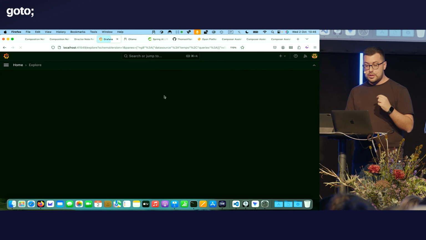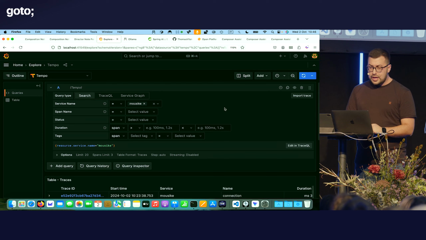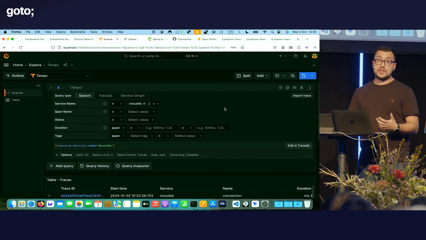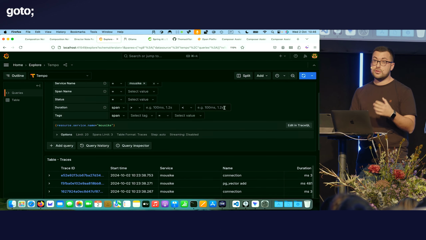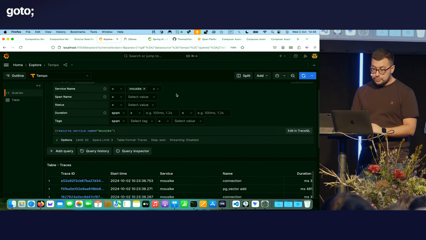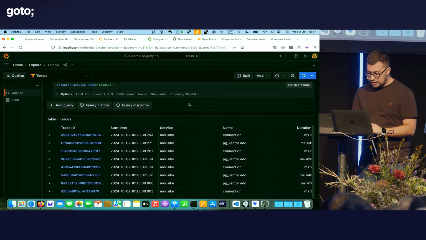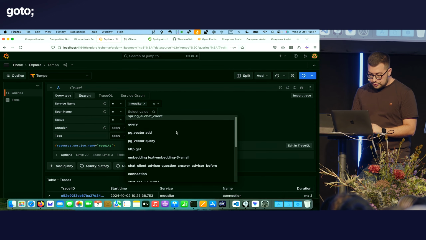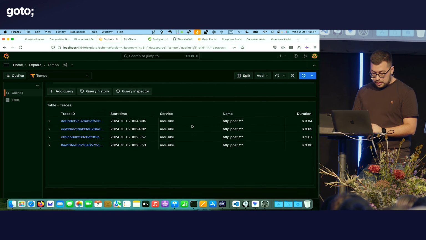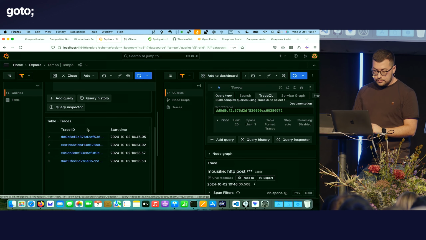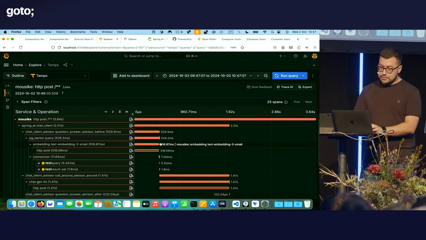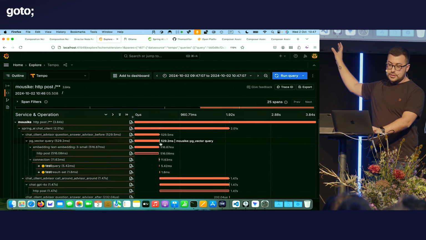Now, this is really important because we have to iterate through different steps in order to find the right prompt and the right structure to get the result from the model that we expect. So having access even at development time to observability features is extremely, extremely important. So let me search for one of the last requests we worked with here. Maybe this one. So I can show you the full trace. Let's make it bigger. So this is all the operations that are happening under the hood in the application.